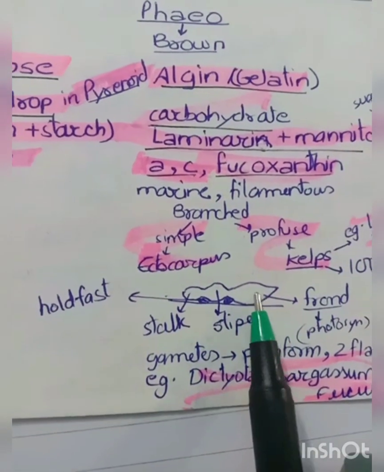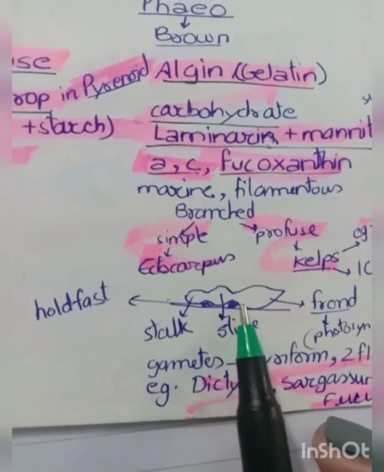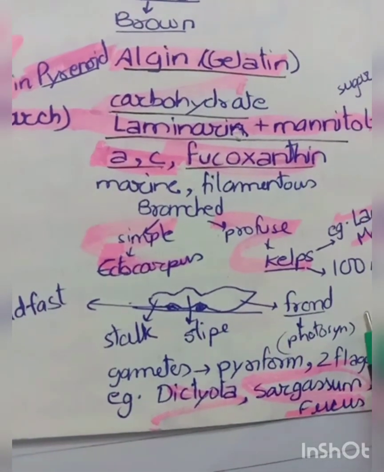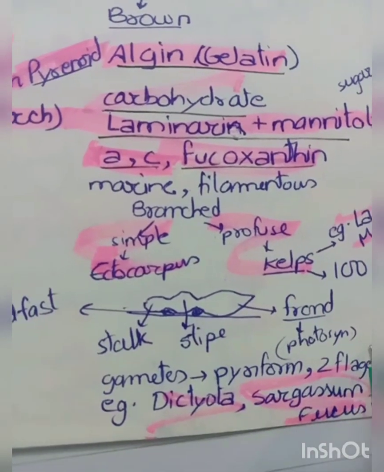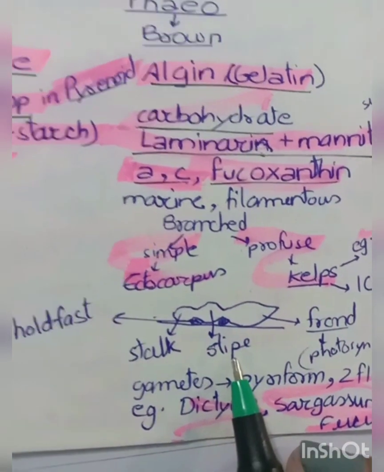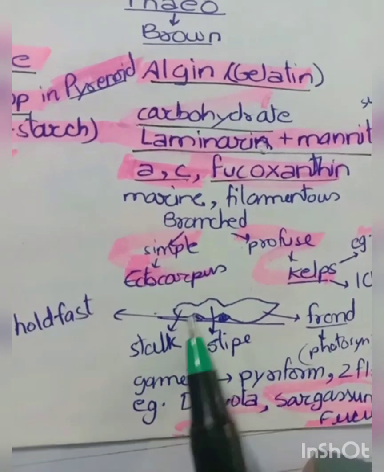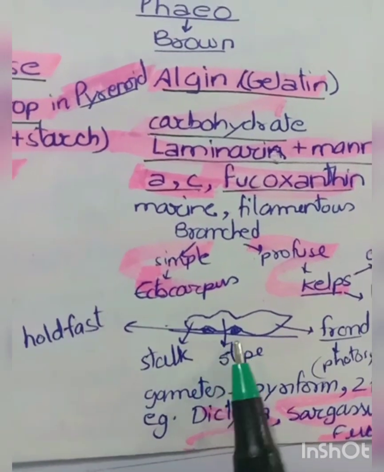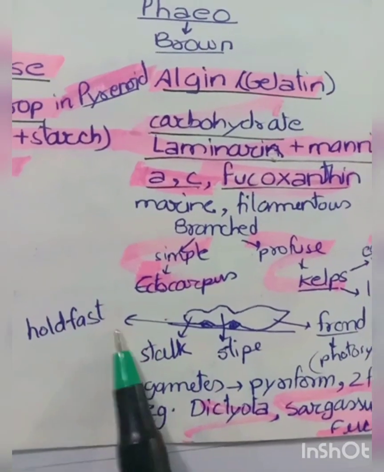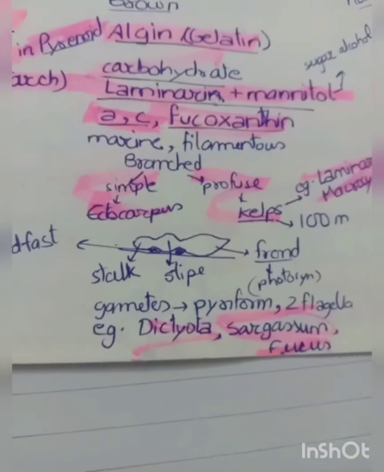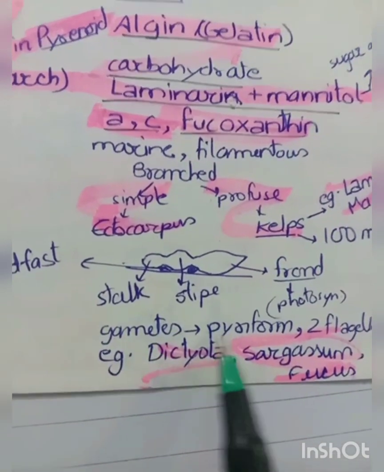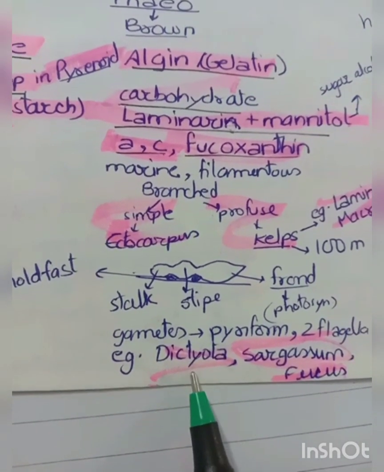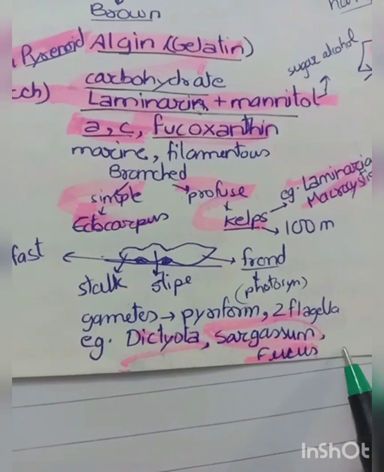Now, in Phaeophyceae, the body contains these parts. The front part is known as frond, and this frond shows photosynthesis. The middle part is known as stipe, and the last part, that is the tail of it, is known as stalk. The substance which attaches it with the substratum is known as holdfast. In them, the gametes are pyriform and mostly biflagellated. Examples of Phaeophyceae are Dictyota, Sargassum, and Fucus.